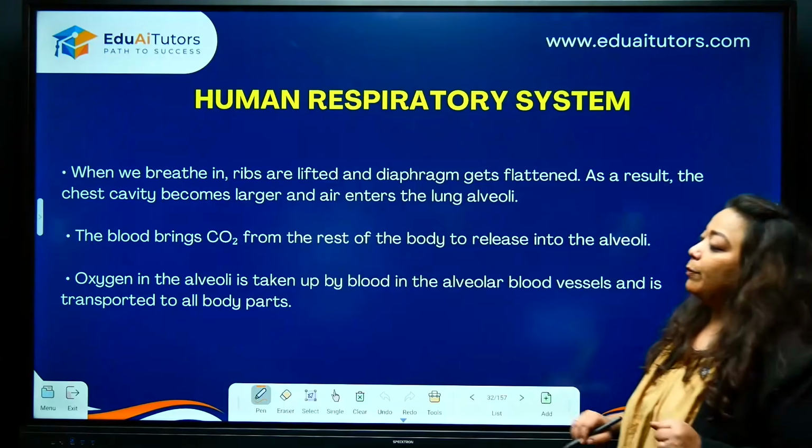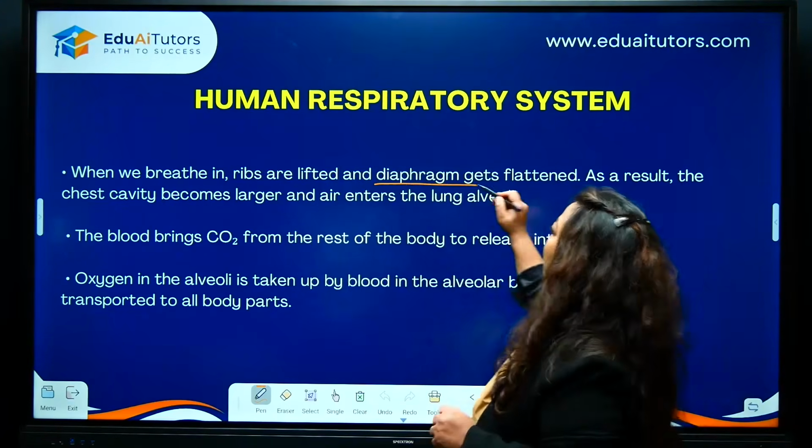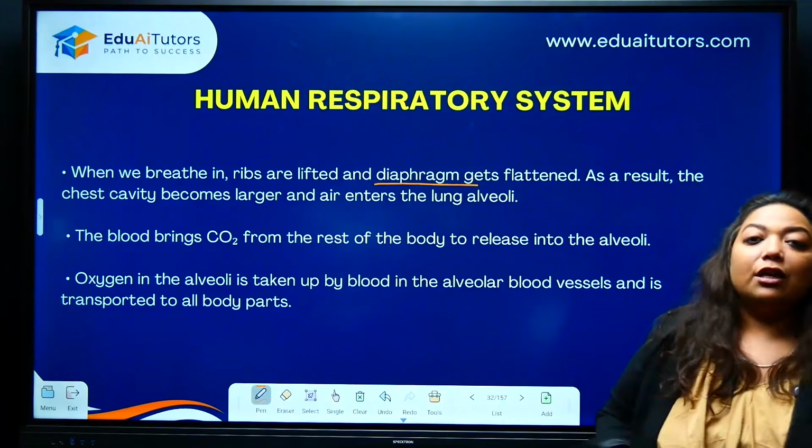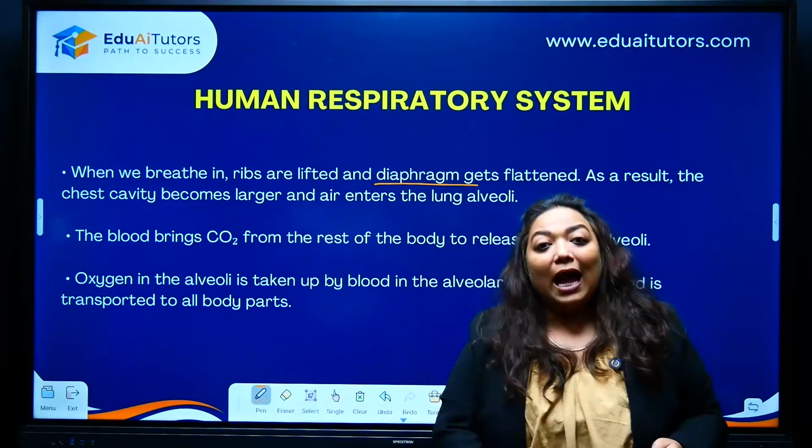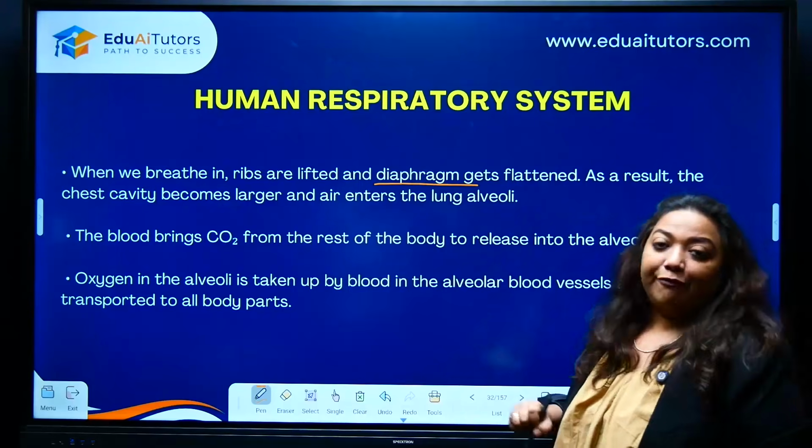Okay, so further, what are you supposed to remember? The breathing in and out happens through the diaphragm. See, children, when you are breathing in, you are inhaling. That inhaling happens all thanks to the diaphragm.